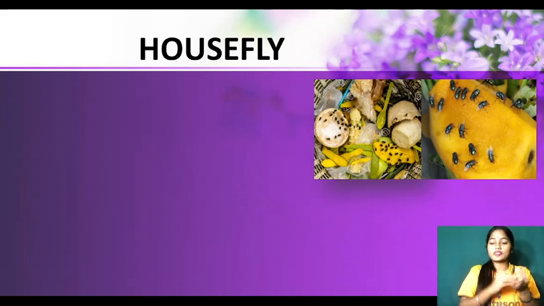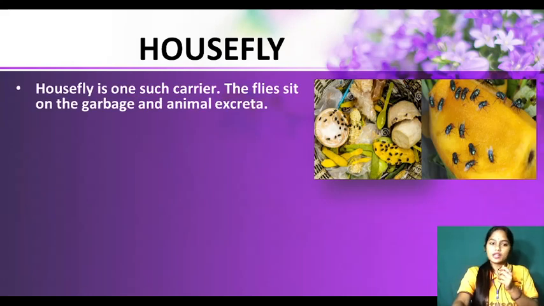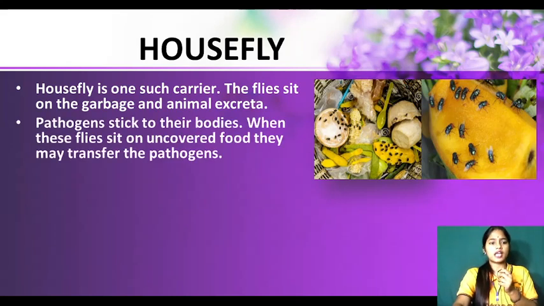Okay, when the same housefly will sit on our food, what will happen? Those pathogens will come on our food, and if we eat that food, the pathogens will enter our body and we may fall ill. Yes. See, housefly is one such carrier. The flies sit on the garbage and animal excreta. They are very dirty. They sit on the dirty things and pathogens stick to their bodies.